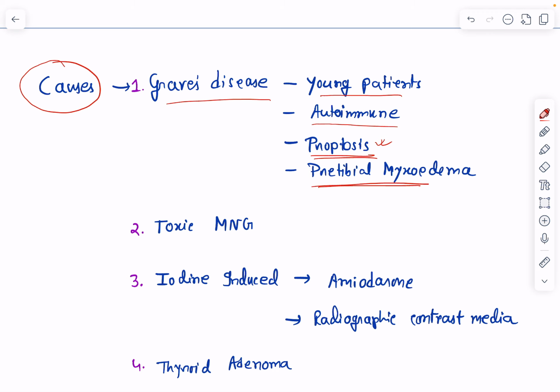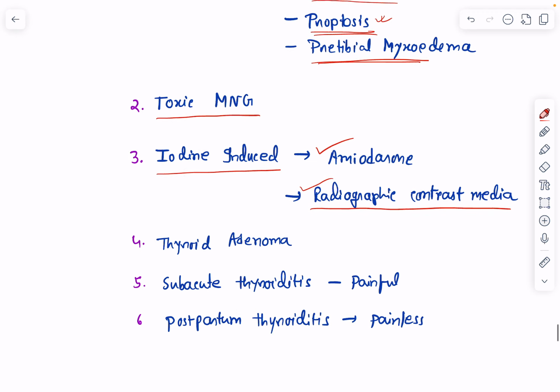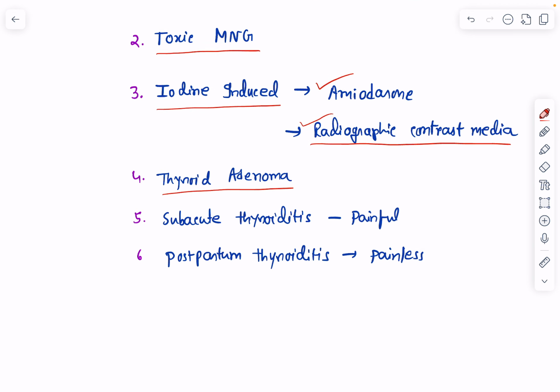Other than Graves' disease, other causes of hyperthyroidism can be toxic multinodular goiter. There may be cases of iodine-induced hyperthyroidism, for example, drug-induced like amiodarone-induced hyperthyroidism. Amiodarone contains iodine in it. And then hyperthyroidism due to radiographic contrast media, okay, iodinated contrast media. Then thyroid adenoma can result in hyperthyroidism. Subacute thyroiditis and postpartum thyroiditis are other causes which cause hyperthyroidism very transiently. So these are transient causes of hyperthyroidism.